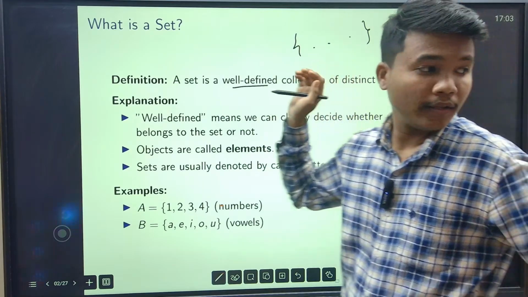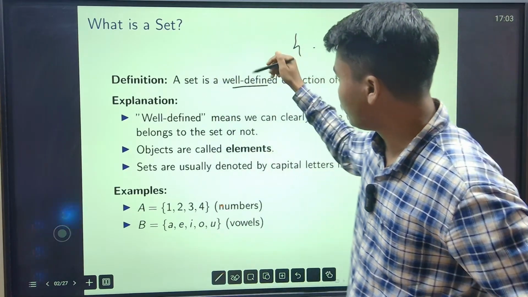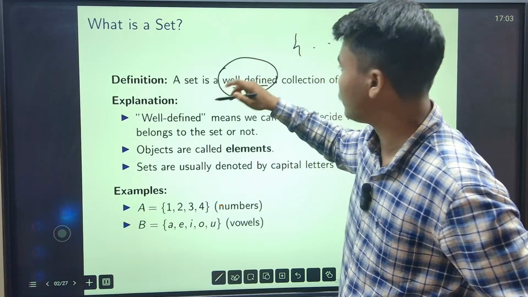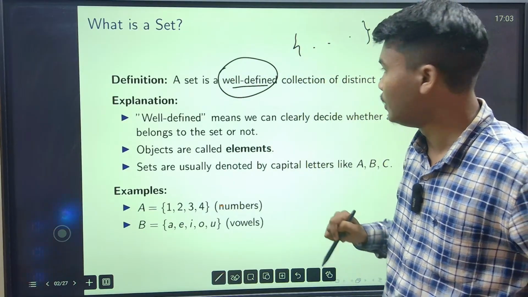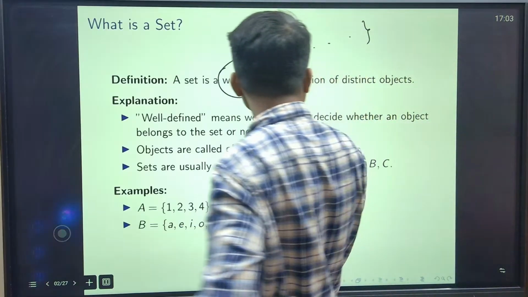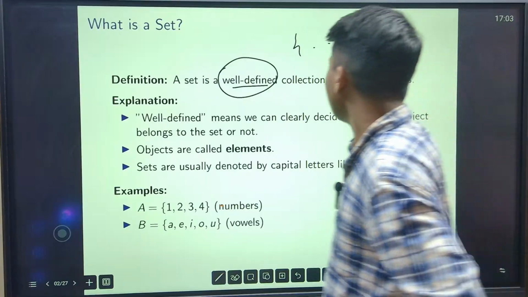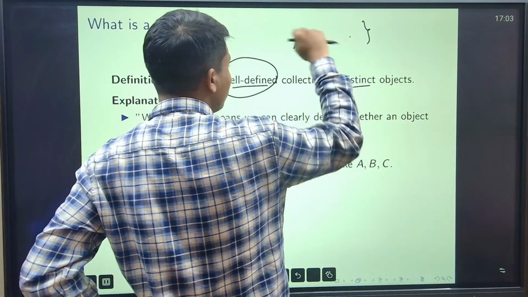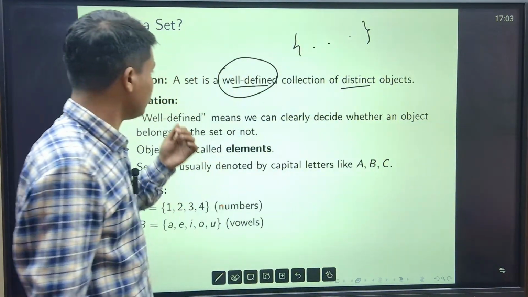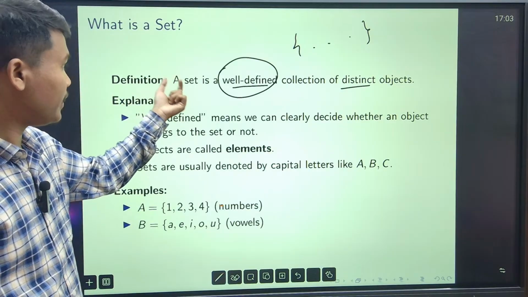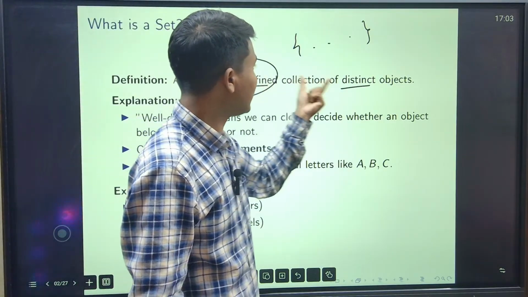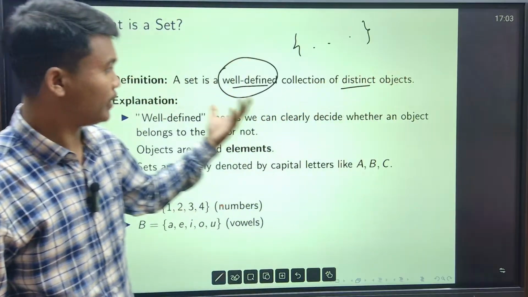That means the objects should be meaningful, whatever the objects are there. Now, collection of distinct, what is the meaning of distinct? Distinct means there is no repetition, an element will never repeat here. So the definition is: a set is a well-defined collection of distinct objects. This is the definition.